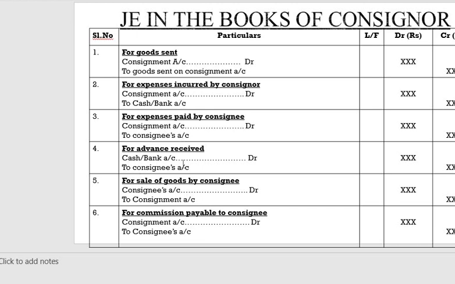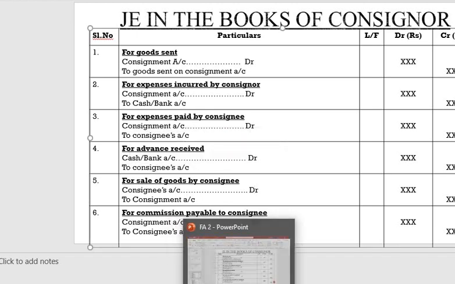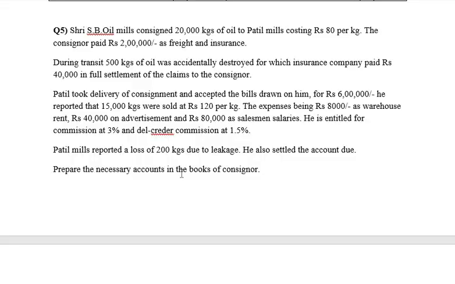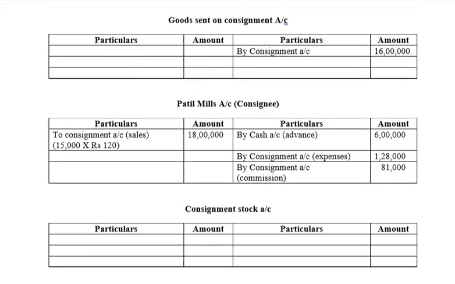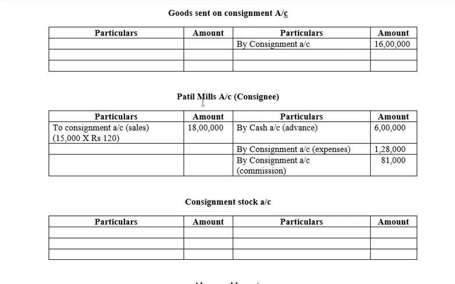That is cash or bank account debit to consignee's account. Okay, so let's pass the journal entry. Cash or bank account debit to consignee's account. Consignee's account will be credited by cash in the bracket advance, which is 6 lakhs of rupees. All right, next.